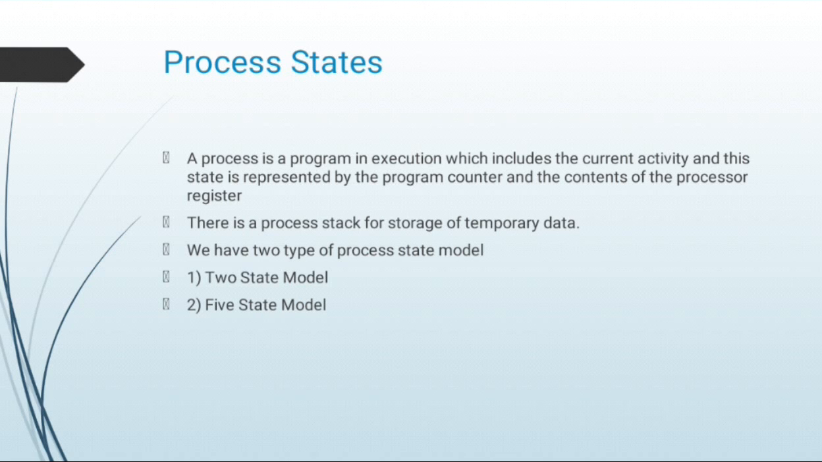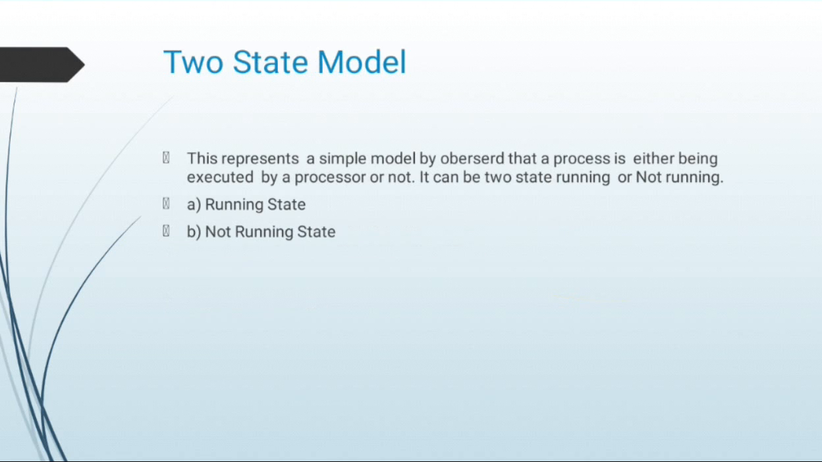We have two types of process state model. First one is the two-state model. Next one is the five-state model. First is the two-state model. This represents a simple model by observing that a process is either being executed by the processor or not. It can be in two states: running or not running.